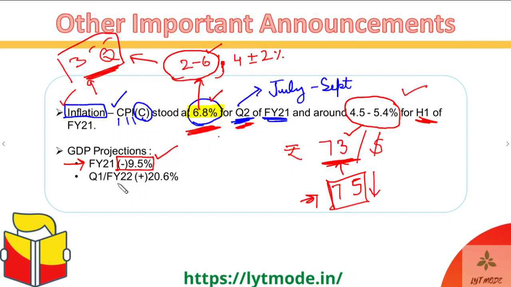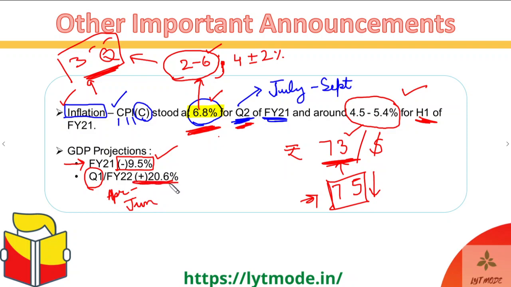But the MPC has also said that next year, in the first quarter, that is the April to June quarter, the GDP growth is going to be very, very high. Why?